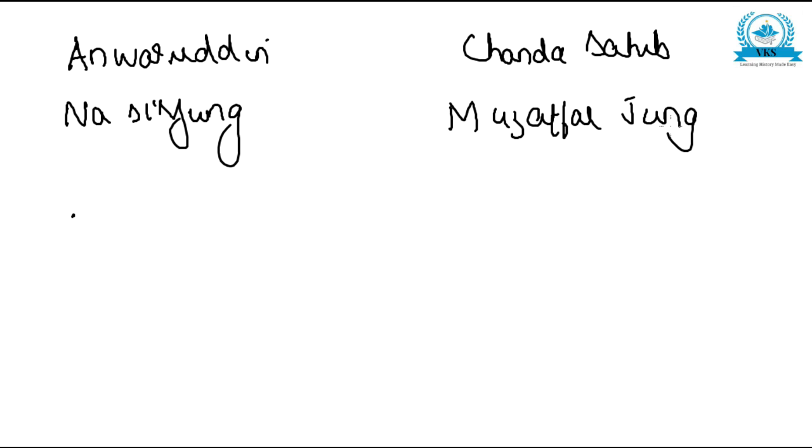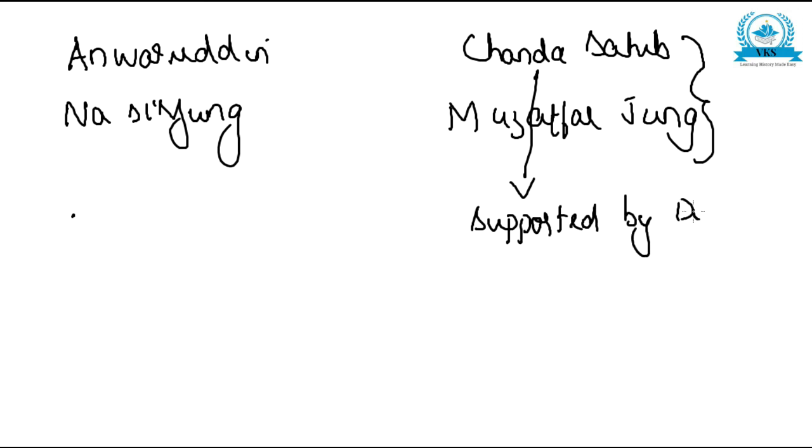Now here Dupleix, the French governor, supported Chanda Sahib and Muzaffar Jung. Both of them were supported by Dupleix, the French governor.